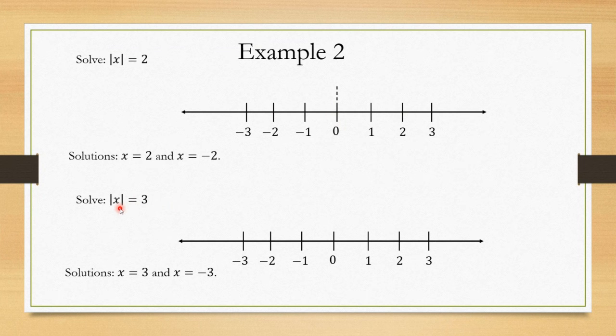You want numbers that are solutions to this equation. In other words, you want numbers such that their absolute value is 3. Absolute value is distance from 0. So what numbers are 3 units away from 0? Well, we have 3. This is 3 units away from 0. But is that the only one? No, because we can go to the left. Go 1, 2, 3 units away. We're at -3. So there's 2 solutions here.